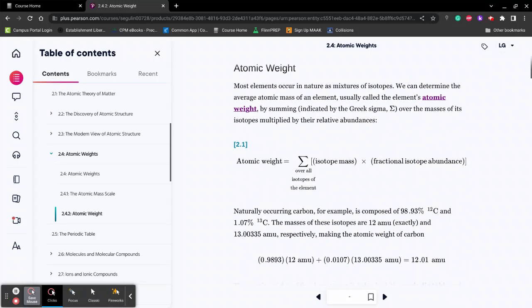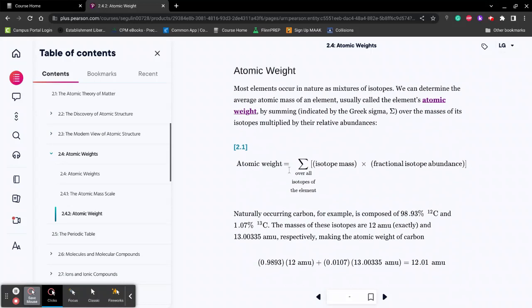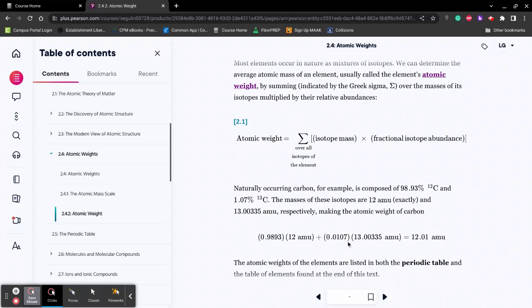The way we do this for atomic weights is we take the sum of all the different isotopes that there are. For example, right down here, we're going to be using 2 different carbon isotopes. So we have 2 isotopes of carbon. One is carbon 12, one is carbon 13. So carbon 12 makes up